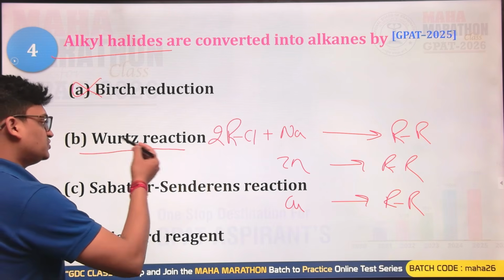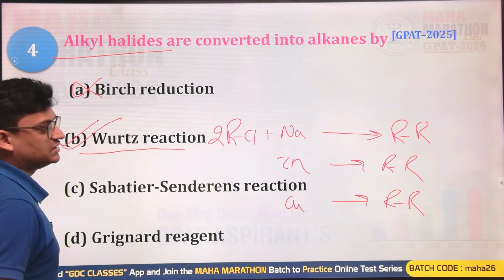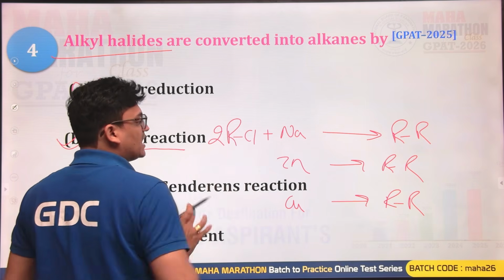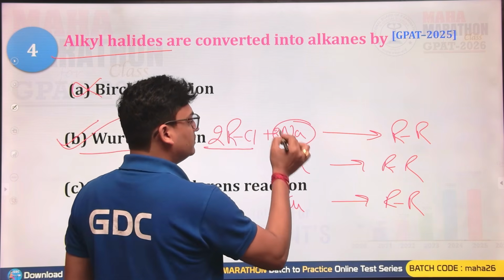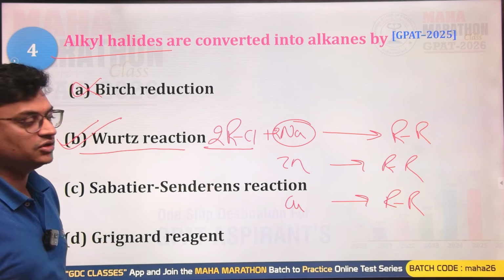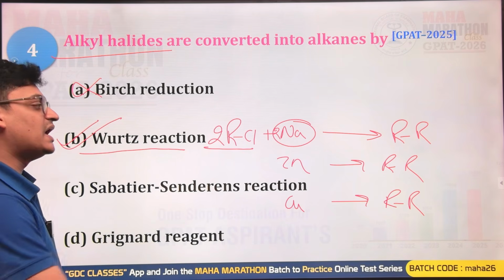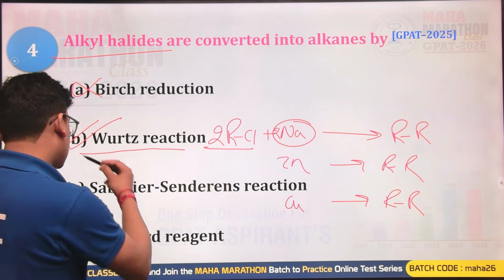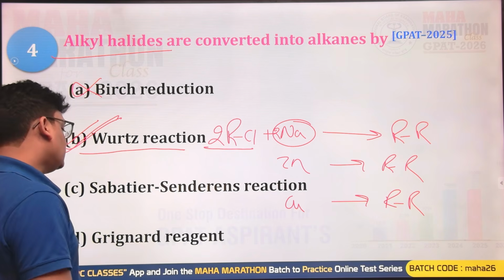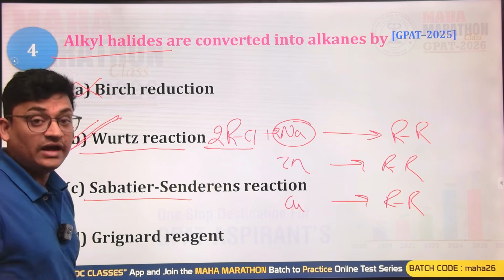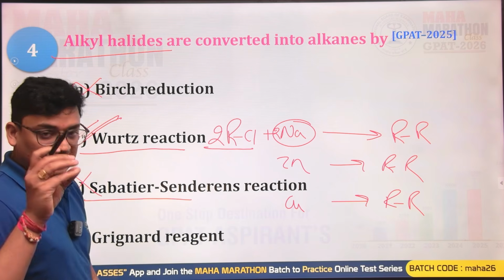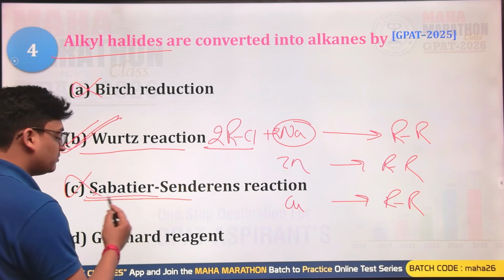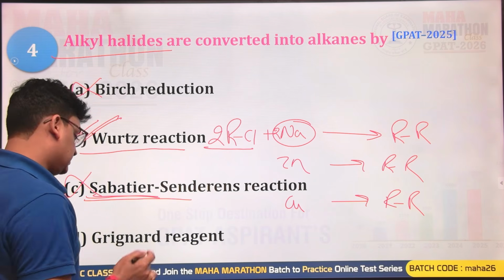Wurtz reaction, yes, the Wurtz reaction is the right answer. Why? In the Wurtz reaction, the alkyl halide reacts with sodium metal, there is a coupling process, and you get alkanes. So yes, that is the right answer. The Sabatier-Senderens reaction is for hydrogenation, so this is not correct. In it you get alkane formation, but the substrate must be either alkenes or alkynes.